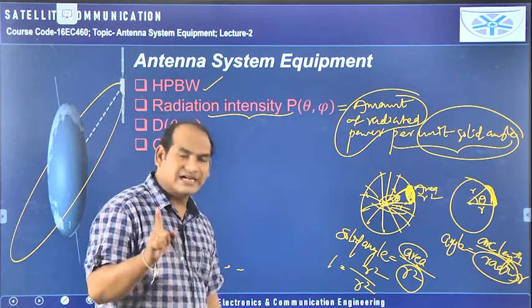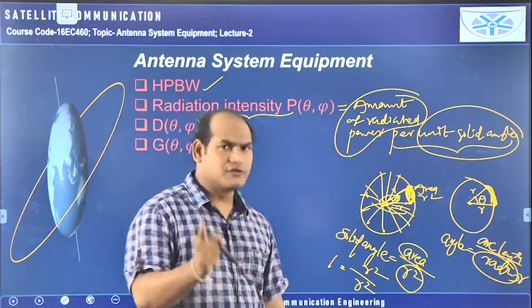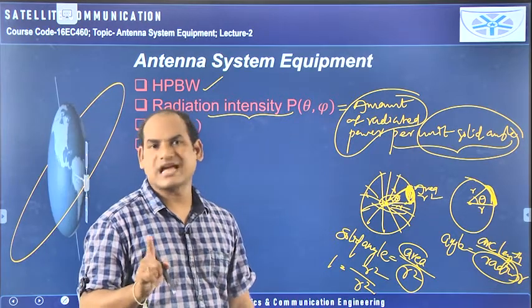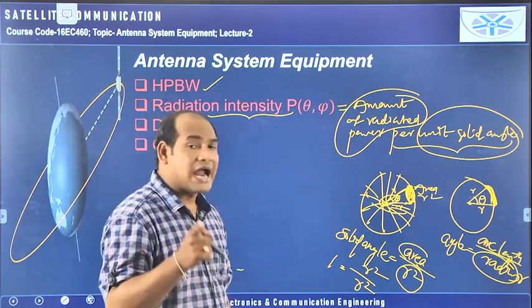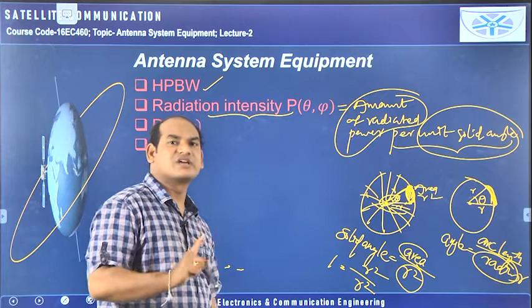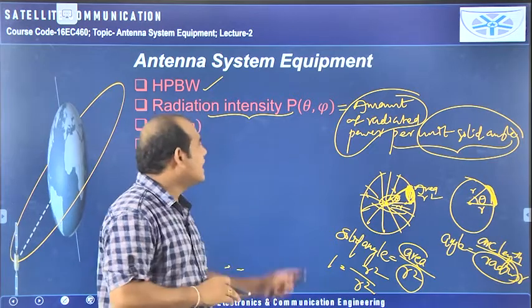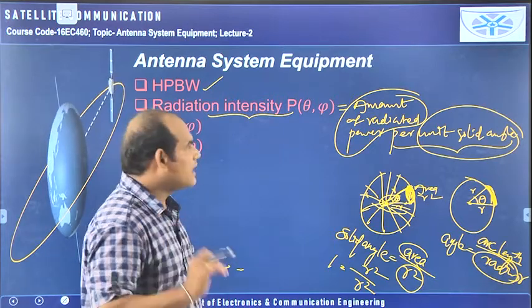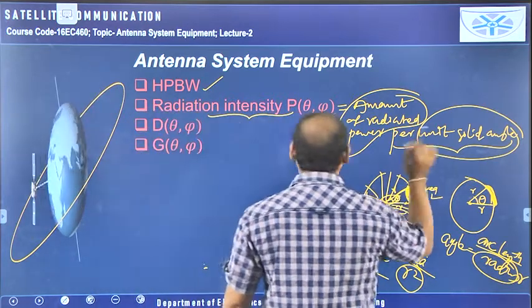And this EMTL and antenna subject can be understood even though we are studying satellite communication, because this topic is purely related to antennas. It is the antenna subsystem available in the satellite communication systems we are studying. So here the radiation intensity is also power, measured in watts, taken per unit solid angle.